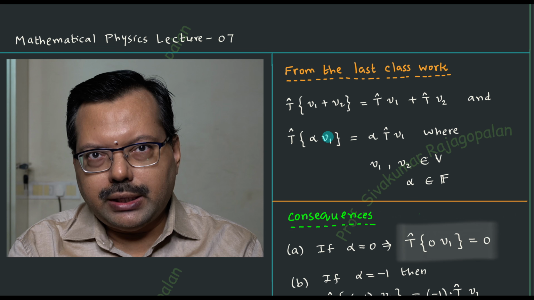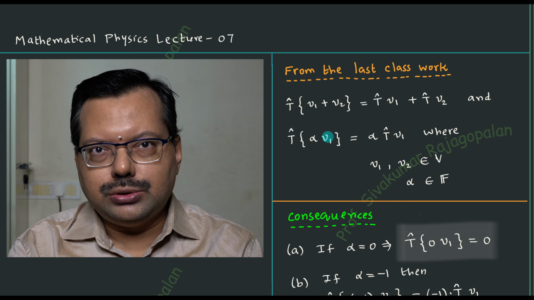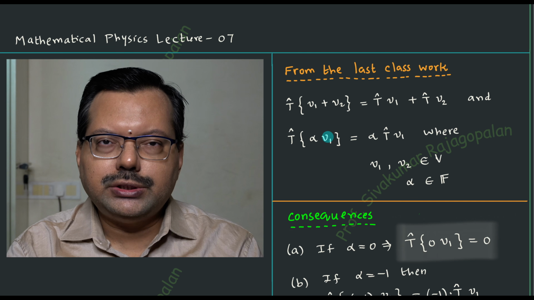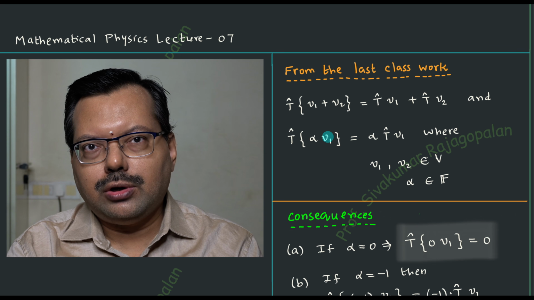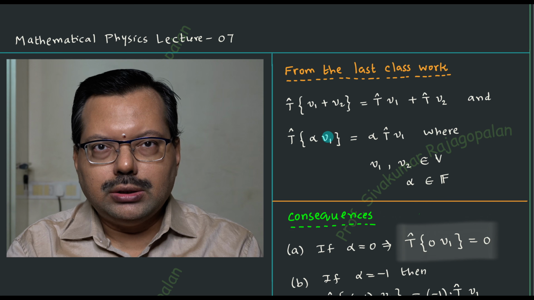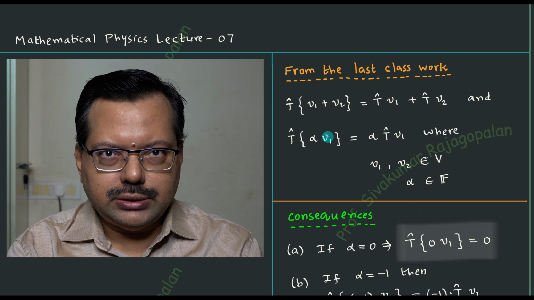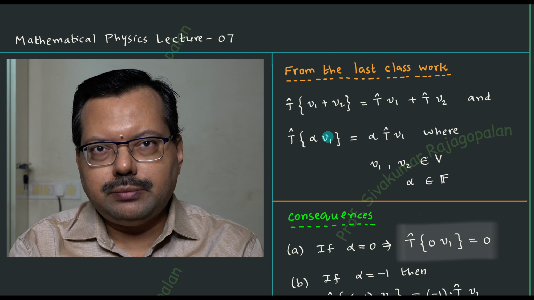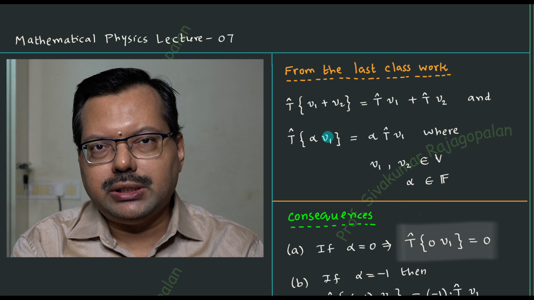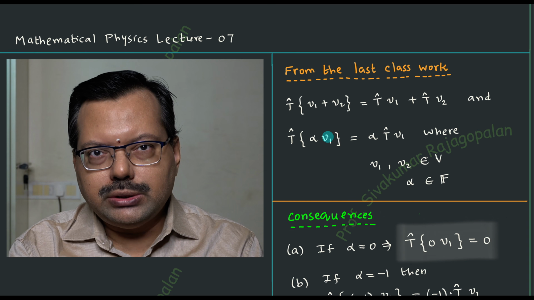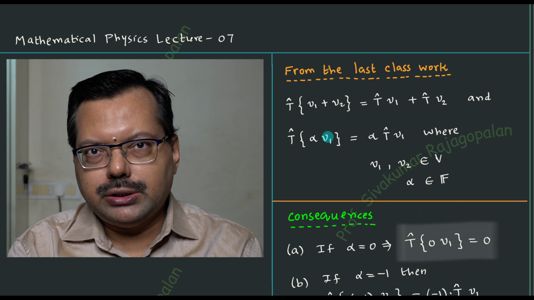And in addition to that, coming to a practical situation of quantum mechanics, the operators that are going to be used there would be the ones corresponding to the physical quantities, such as position, linear momentum, angular momentum, or the total energy, which could be the Hamiltonian. So all of these things are represented by operators, and not only just operators, but they are also linear operators. Therefore, linear operators play a very important role in both mathematical theory as well as in practical applications. And therefore, it is very much essential to know how to verify whether a given operator is linear or not.